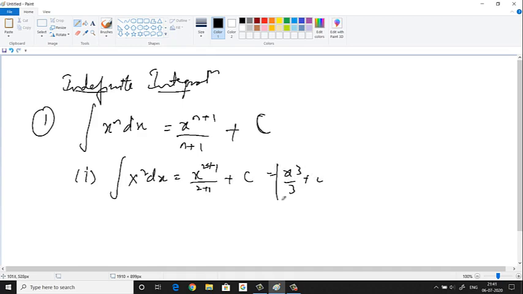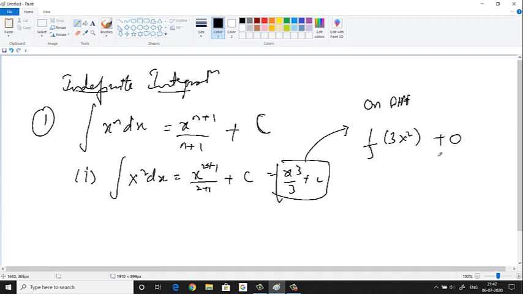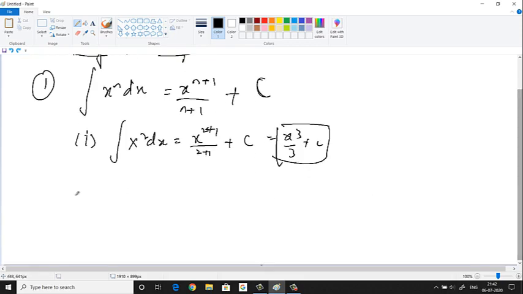Okay. On differentiating this, will you get this function again? Will you get x square? See, check. On differentiating, what will you get? 1 by 3 will go outside the differentiation. Differentiation of x cube is what? 3x square. Differentiation of constant is what? 0. 3 and 3 cancel. You are getting x square. Alright? Fine. So that is why we call integration the reverse of differentiation.